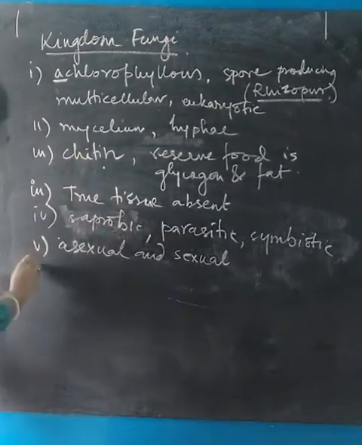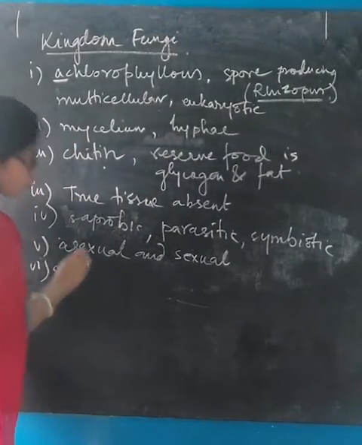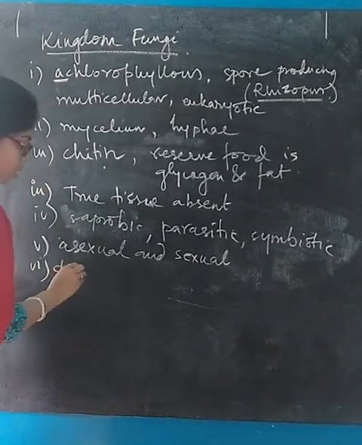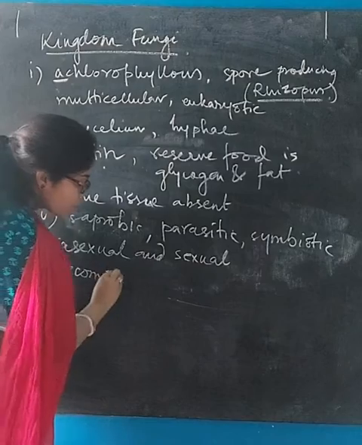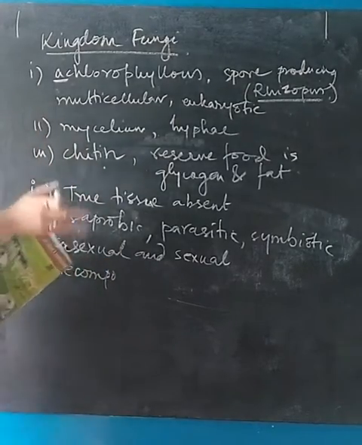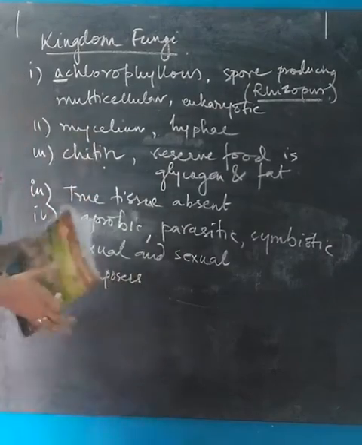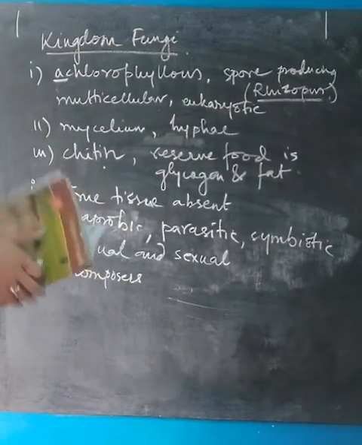Kingdom fungi plays the role of decomposers. So just like the previous two kingdoms, the organisms that fall under the kingdom fungi can also play the role of decomposers. Okay, I hope I am clear to you all.